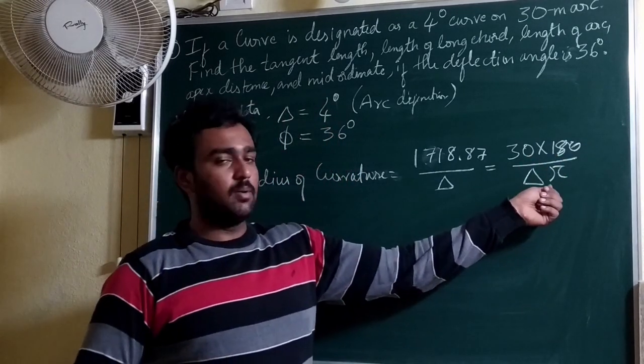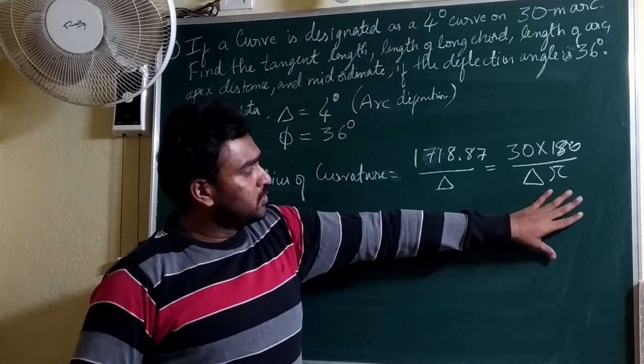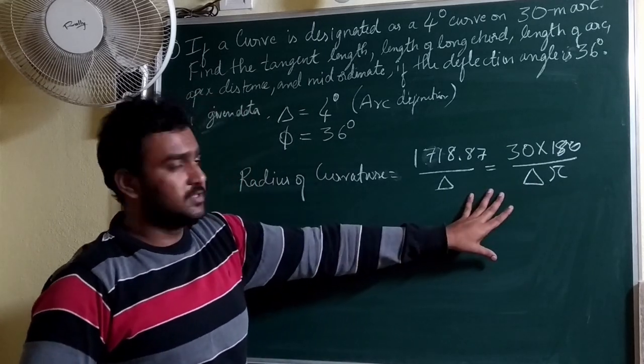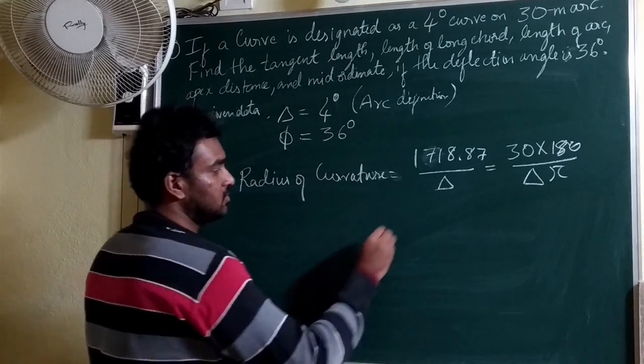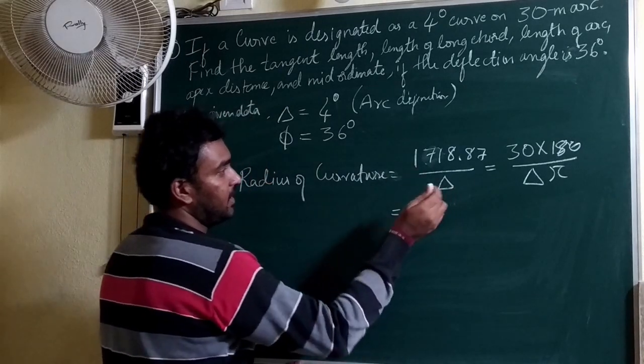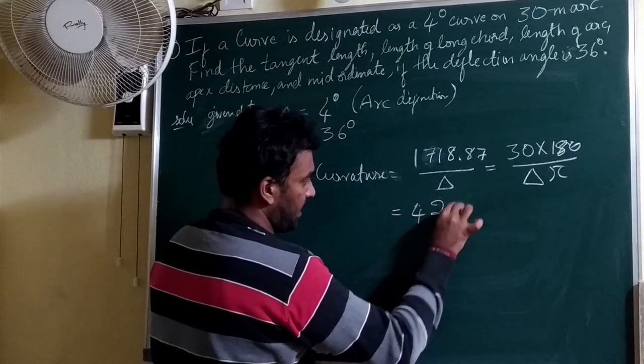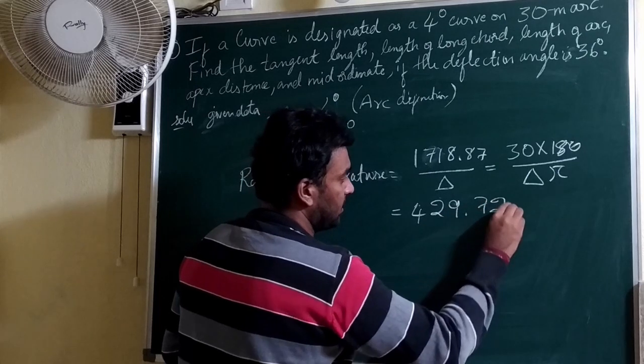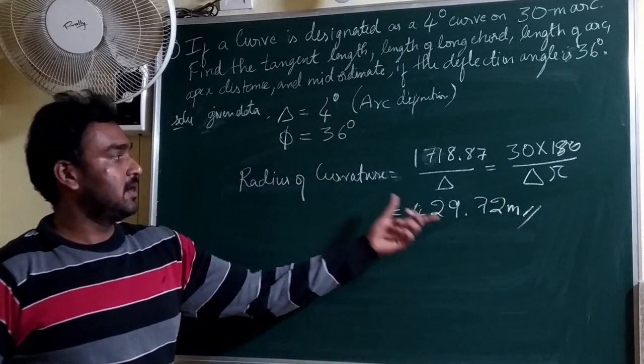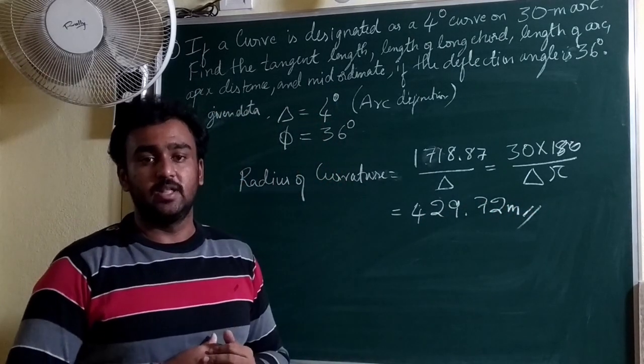It is easy to remember, I think. You can use anything. After substituting D as 4 degrees, you will get 429.72 meters. So this is the radius of the curvature.